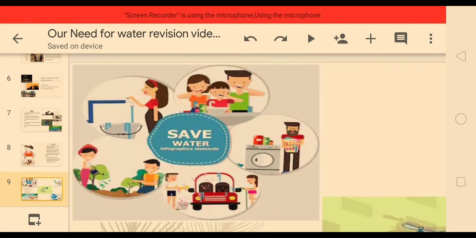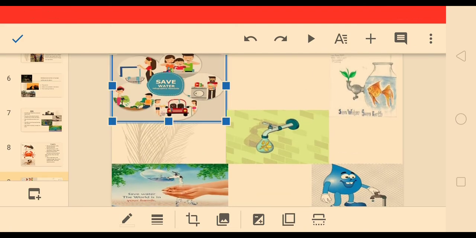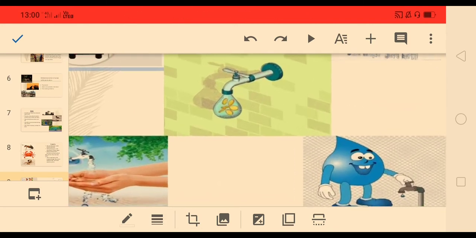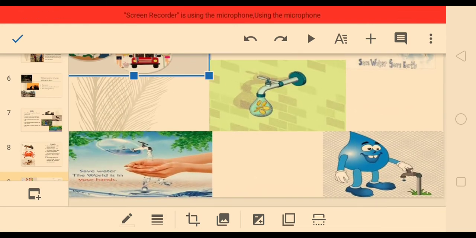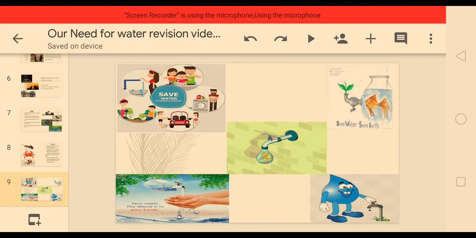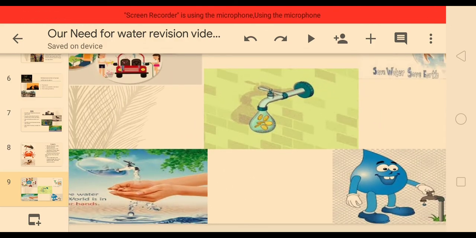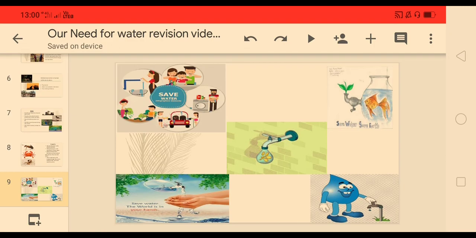See, whenever the tap is running, you have to turn it off. Okay, like this. There is no need, don't turn the tap on. Don't turn on the tap while brushing. Once you have brushed, then you can turn on the tap and do other things. See, like money, water is precious. So save water and take care of your health.